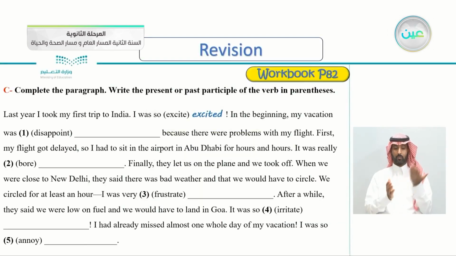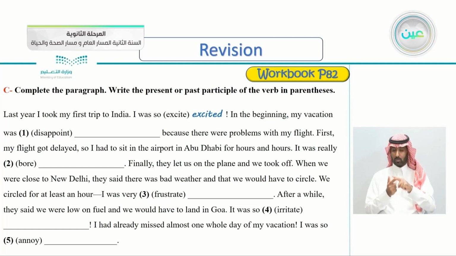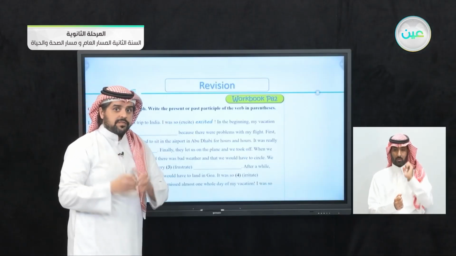But before we do that, let's open our workbooks, page 82. Open your workbook, page 82. Let's answer exercise C. Complete the paragraph. Write the present or past participle of the verb in parentheses. So we'll be writing either the present participle or the past participle of the verb in the parentheses. And remember, they are both acting as an adjective, if you remember our previous lesson.